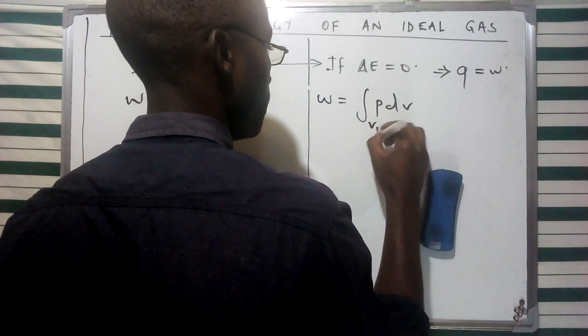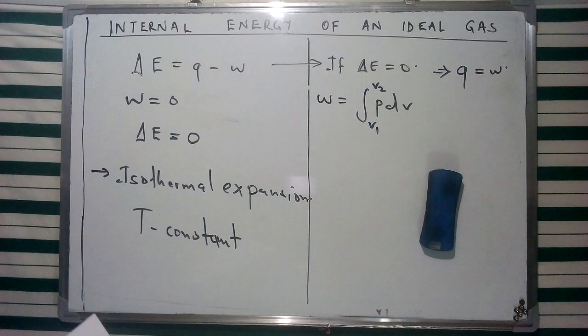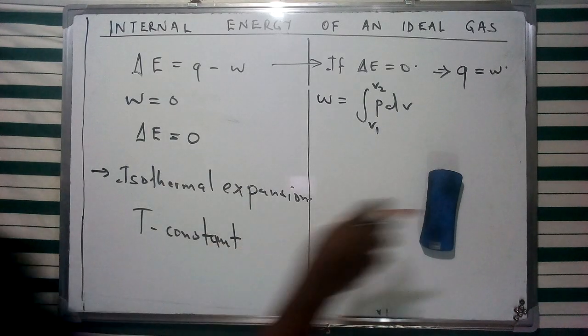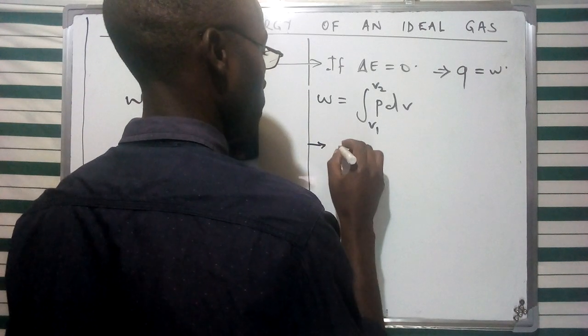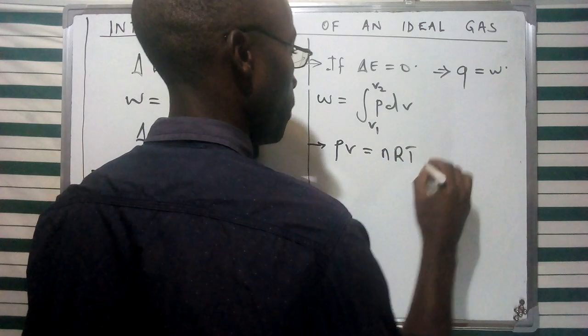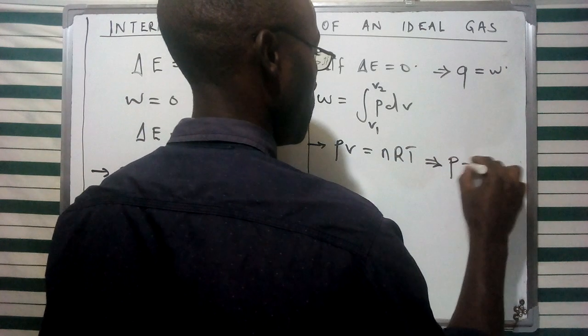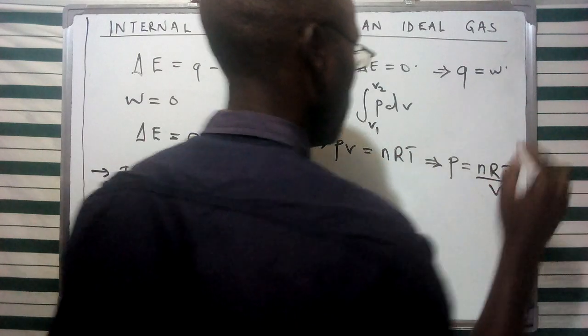We had said that if it's expansion, then it's going to be represented from volume V1 to V2, so it's the integral between V1 and V2. And we had said that we are going to consider the case of an ideal gas, given by the ideal gas equation PV equivalent to nRT, whereby we can represent pressure in terms of nRT over V.